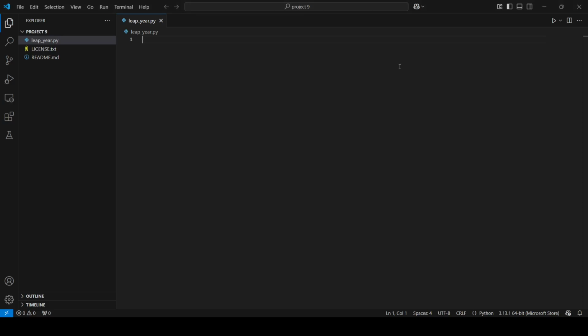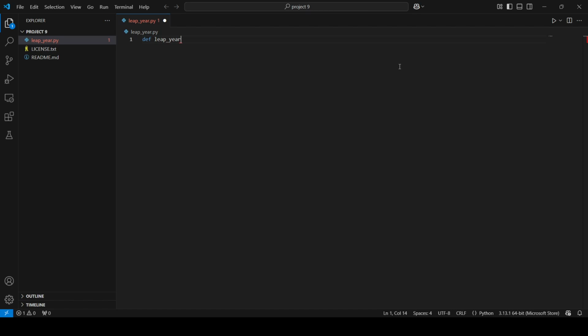Hi everyone, today I'm gonna do another project of my 100 Python project challenge, and in this project I'm gonna do a leap year checker. I will start by defining my leap year function.